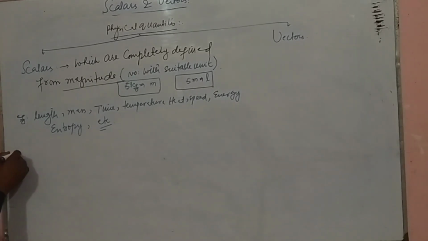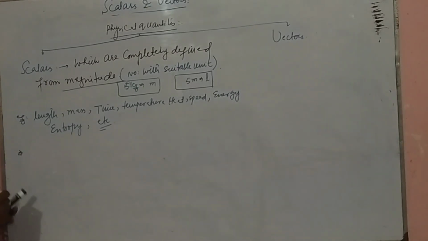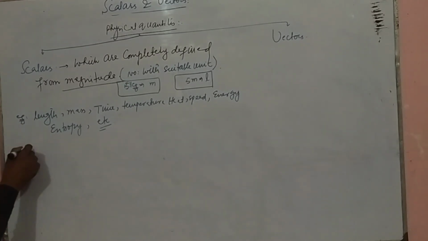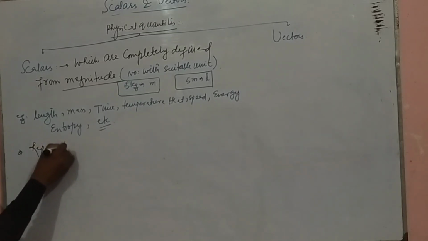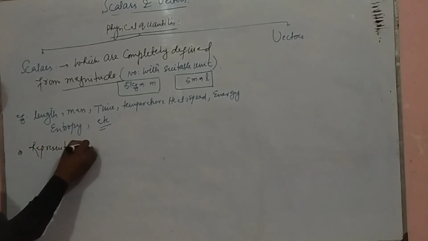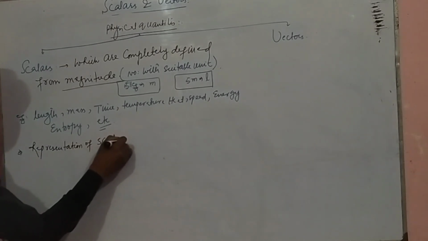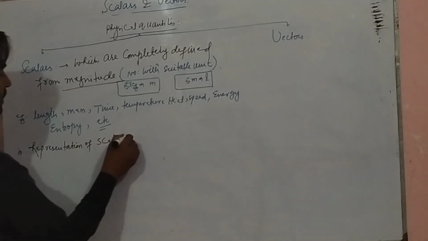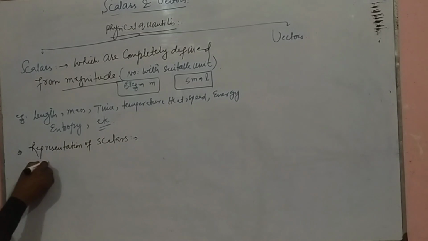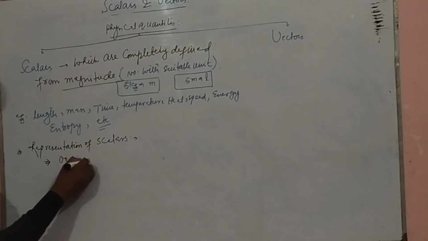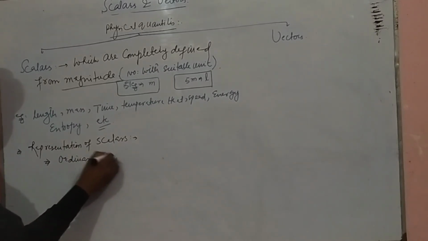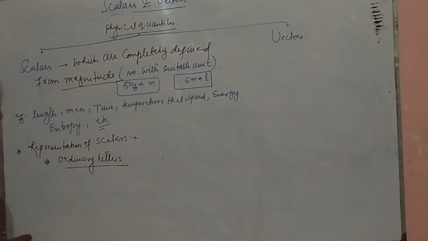Okay, how are scalars represented? Representation of scalars: scalars are represented by ordinary letters.